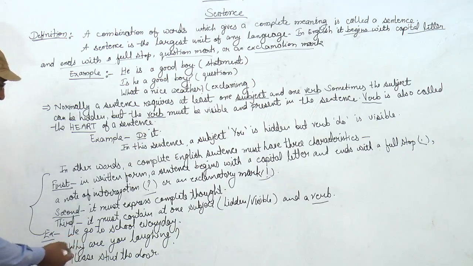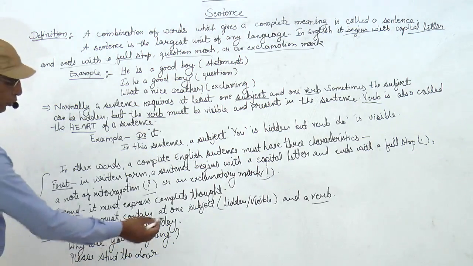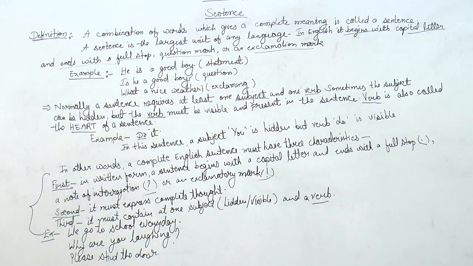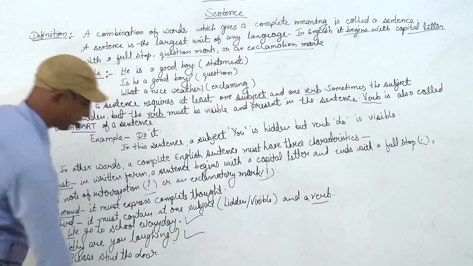Let us see 2-3 examples. We go to school every day. This is a simple statement starting with a capital letter and ending with a full stop and giving us a complete sense. So it is a complete sentence. Or second, why are you laughing? Here the starting word is W and it is capital, and it ends with a question mark because it is a question sentence, giving us a complete sense or complete meaning, so it is also a complete sentence.